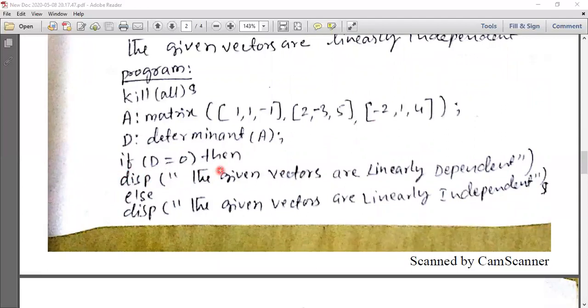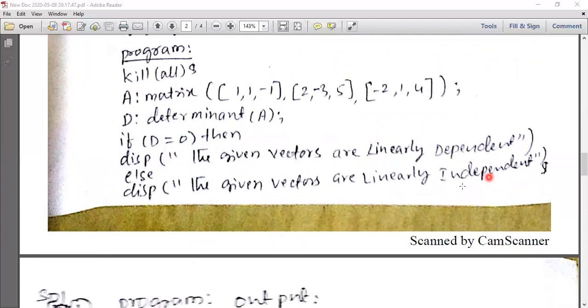If the determinant D equals 0, and this statement is true, then display the given vectors are linearly dependent. Else, suppose it is not equal to 0, then display the given vectors are linearly independent. Here, once again I repeat: if the determinant is equal to 0, then display the given vectors are linearly dependent. One more option is there: if it is not equal to 0, then the given vectors are linearly independent.